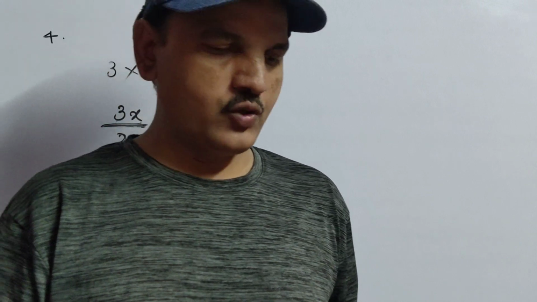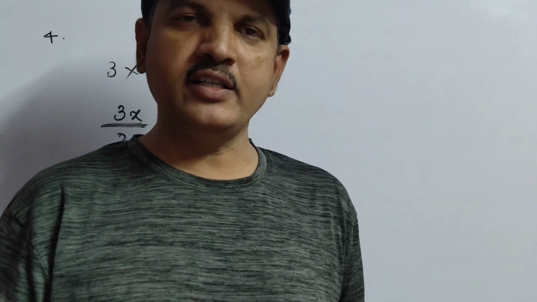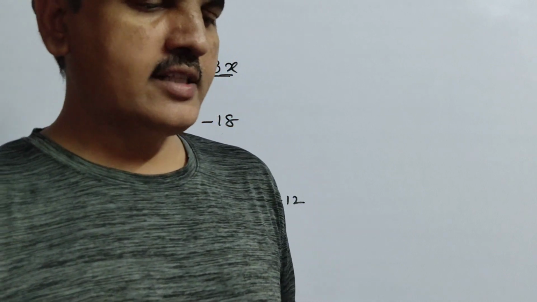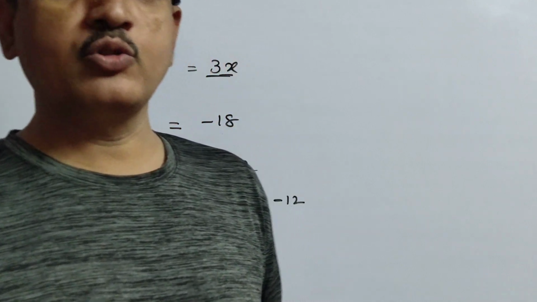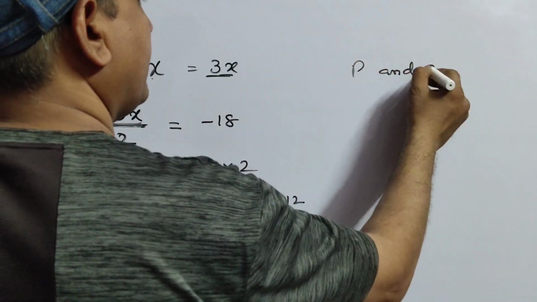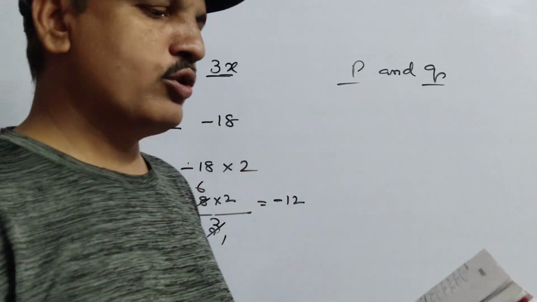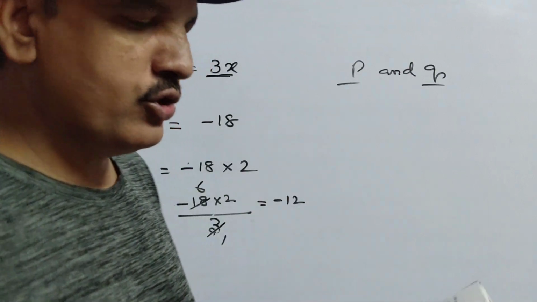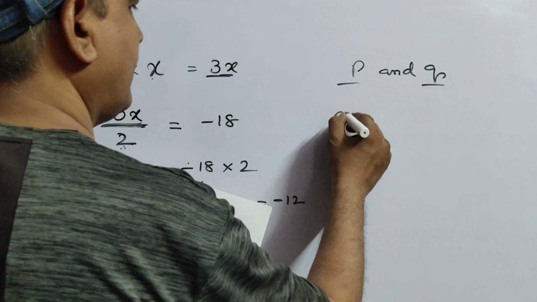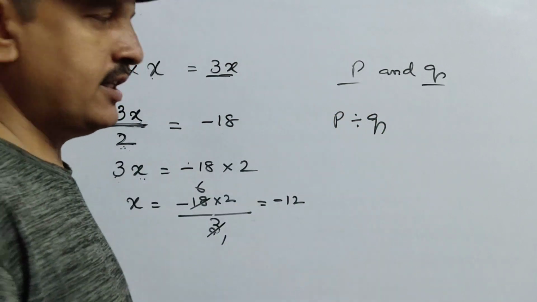Okay children, now the last worksheet, worksheet number 3. In that, the second question, and the remaining are very easy. Give 3 examples to prove that p and q are 2 integers. You just give examples that p and q are integers, whatever you like. But there one more question is given: then p divided by q is not necessarily an integer.